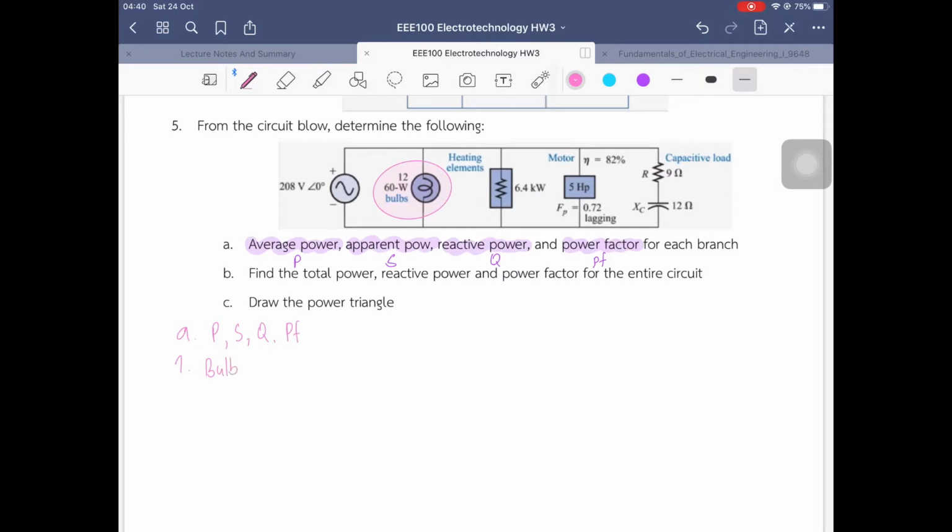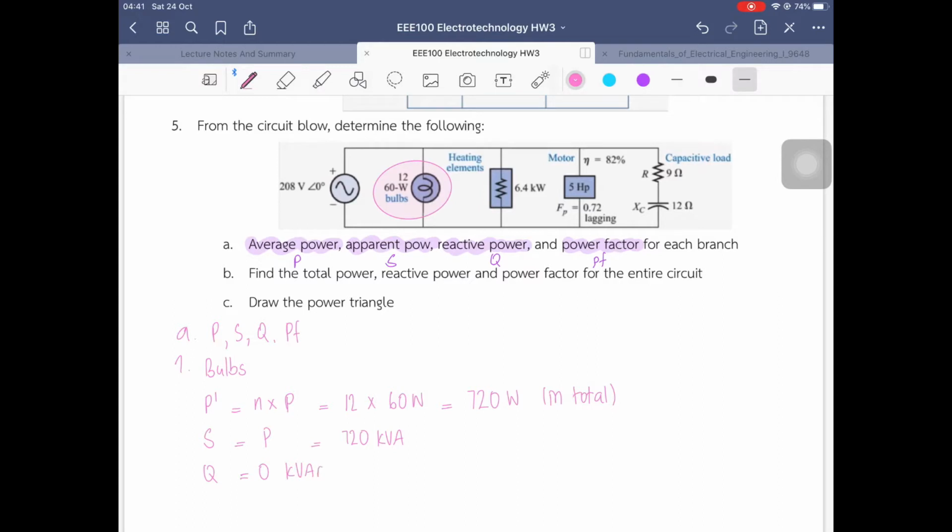For the first one, we have the bulbs. We can see that there's 12. Number 12 represents the number of bulbs in the load, that is in the circuit. So we multiply 12 by 60 watts, which means that the total power is 720 watts in that load. In this case, we do not see any VAR, which means we do not have any Q, so S equals P, which equals 720 watts.